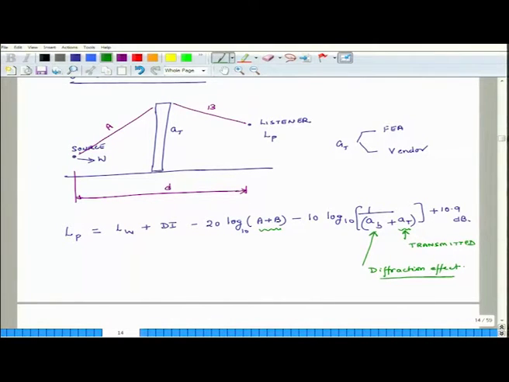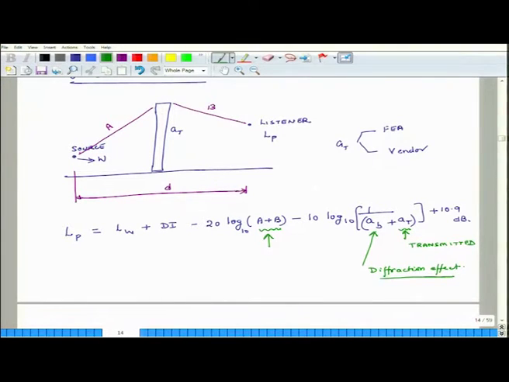So, once again, if AB is large, then it is not a good thing. We want AB to be as small as possible. And of course, a plus b tells us how far the listening point is relative to the top of the barrier.